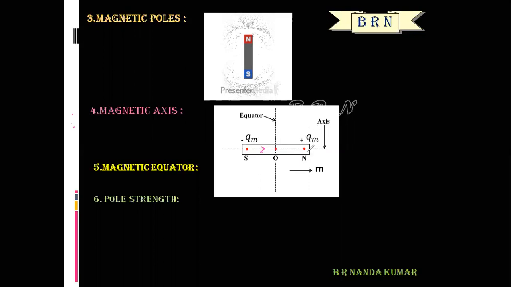Pole strength is also called the magnetic charge. Symbolic representation is Qm.